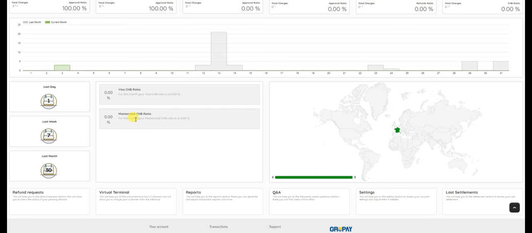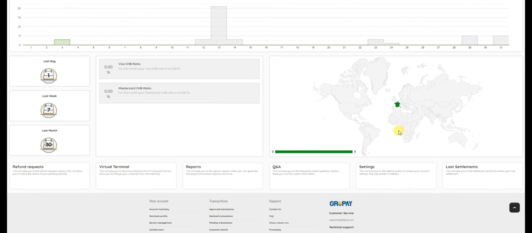Here we show chargeback by scheme types. The map shows where transactions have originated from and if approved or declined.